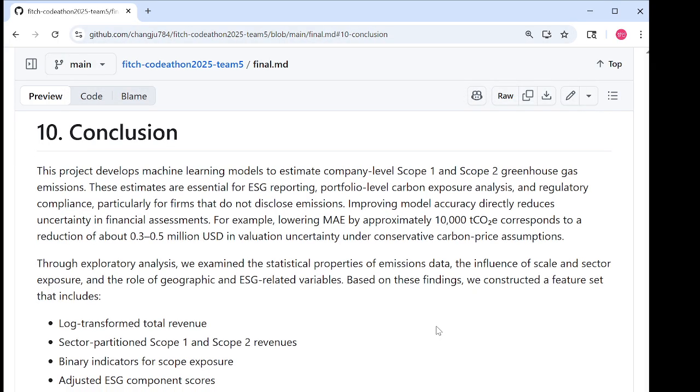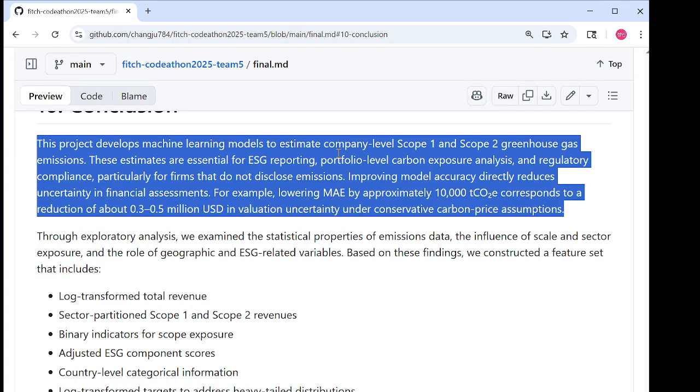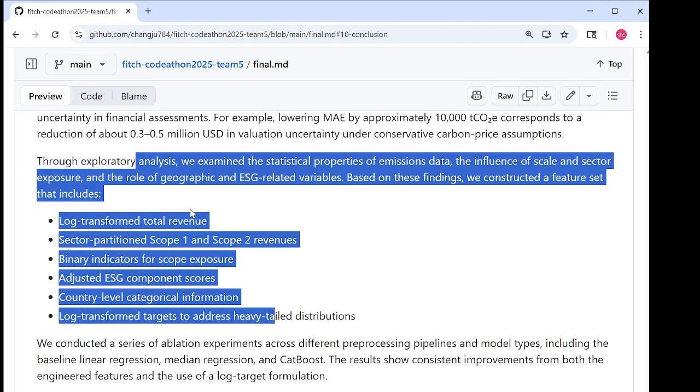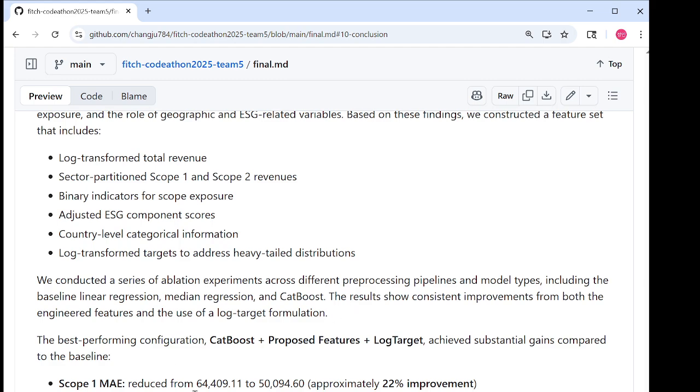As a result, our project develops prediction models to estimate company-level greenhouse gas emissions. Through EDA, we constructed an effective feature set, and our proposed method achieved substantial gains compared to the baseline, representing a meaningful business impact that the feature groups can bring, with some insights on top of our project.